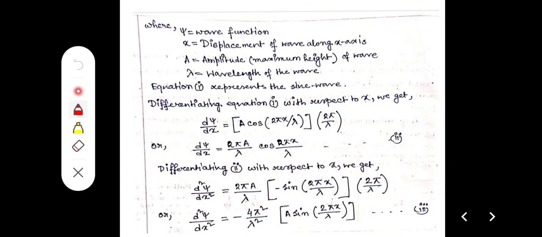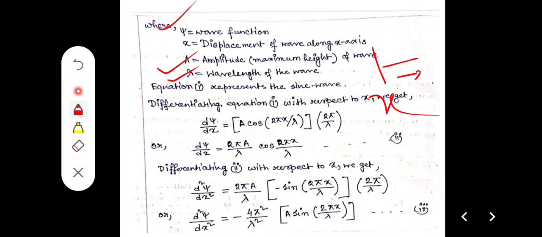So psi is the wave function, x is the displacement of the wave along the x-axis, A is the amplitude or maximum height of the wave, and lambda is the wavelength of the wave.